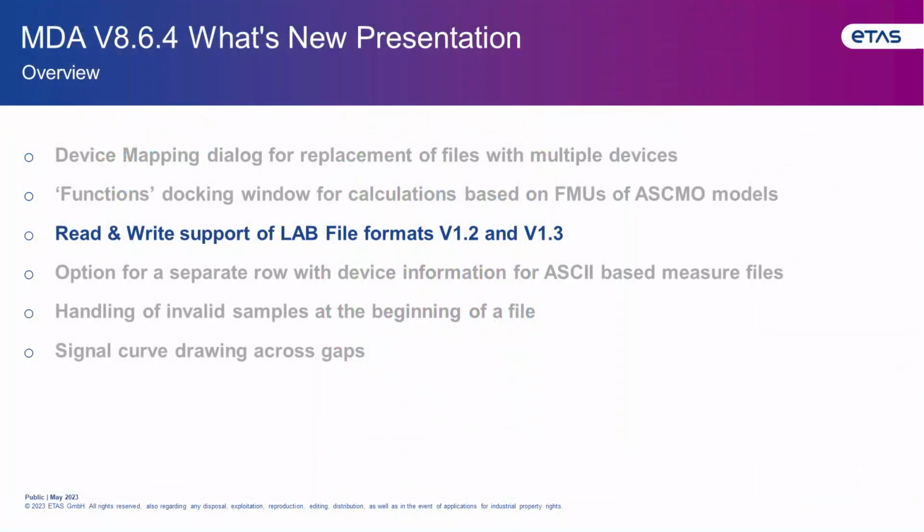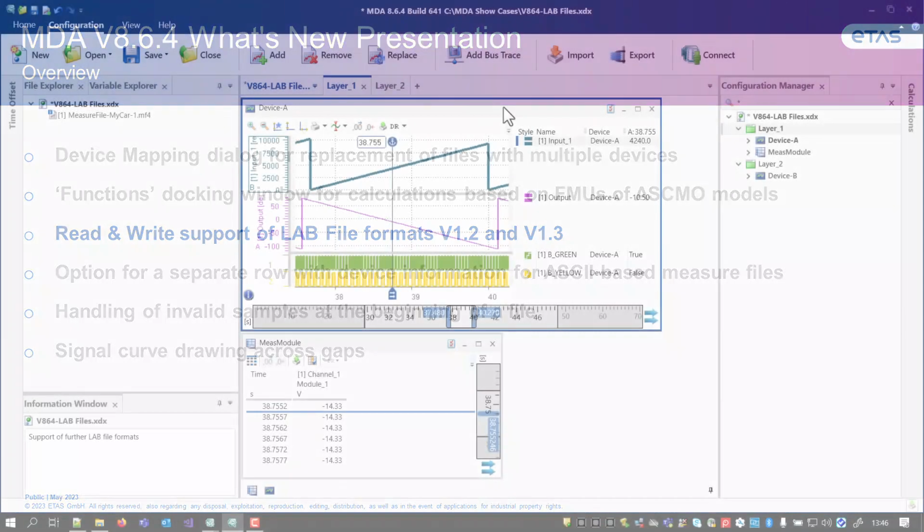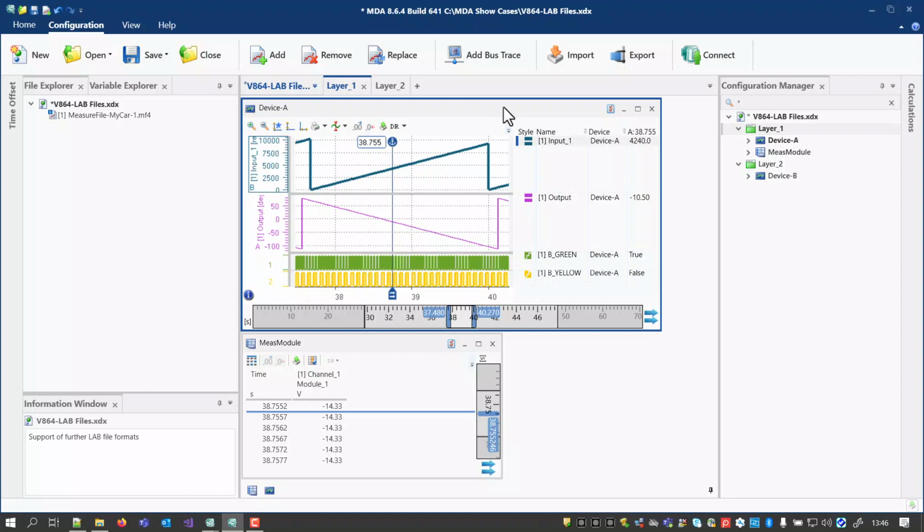Next, I'd like to present the support of further format versions for label files. Label files are simple text files. They contain a list of signal names and optionally some few meta information. They can be used to quickly reduce the number of variables in the variable selection of Inca or MDA to the signals listed in the label file.